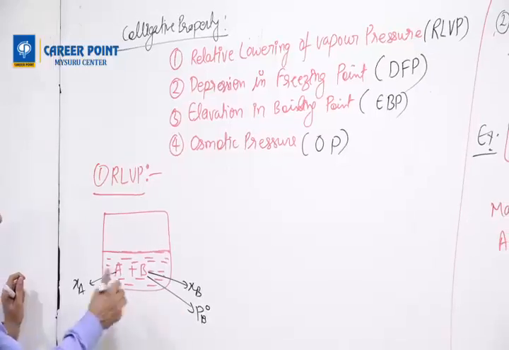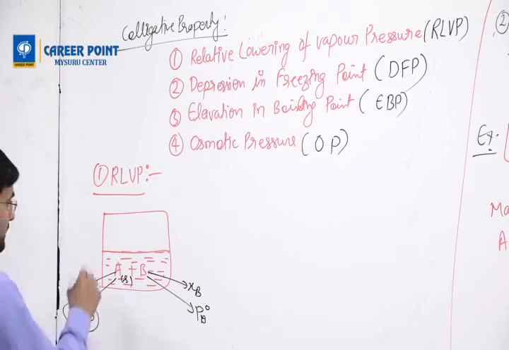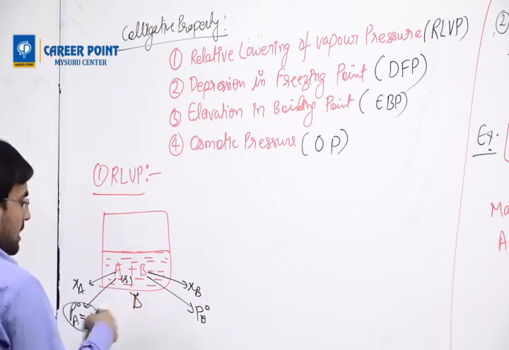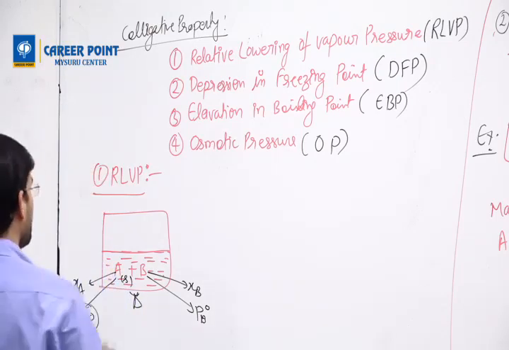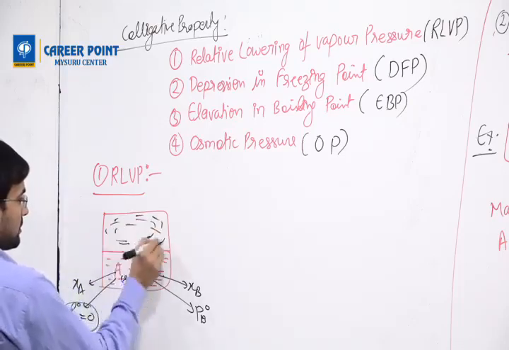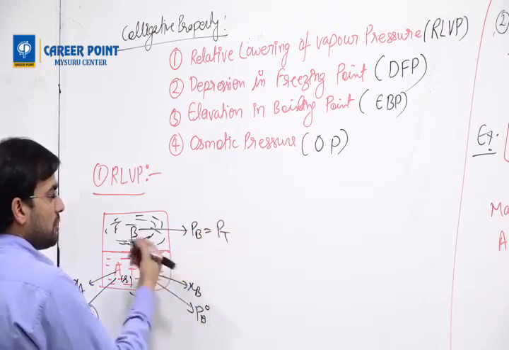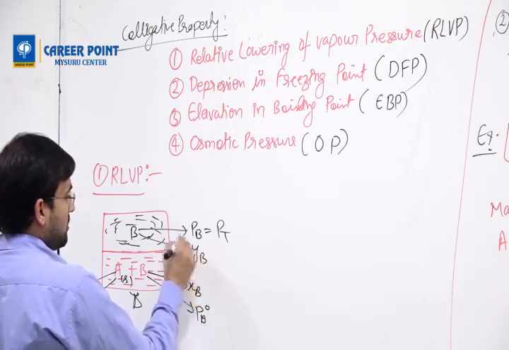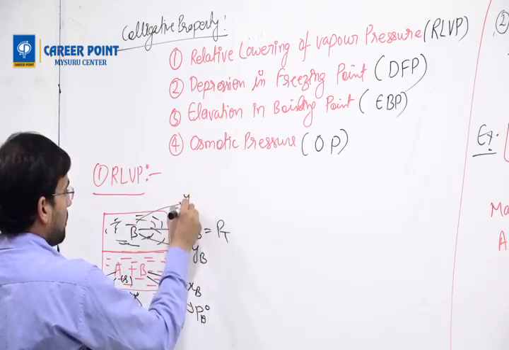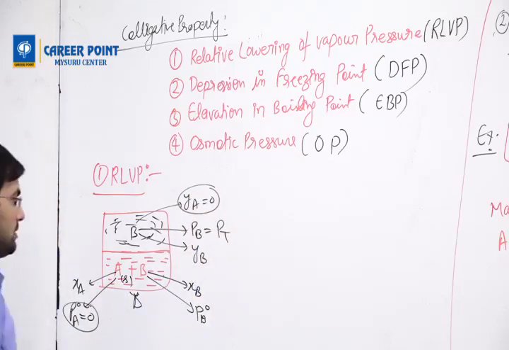So if B is the liquid, A becomes solid. So its PA naught is 0. Then what happens when you heat this? A is not going to vaporize because A is solid. So what you have here is pure B. That is PB, that is PT, because only a single gas. It will also have YB, because YA will be 0. Understand?